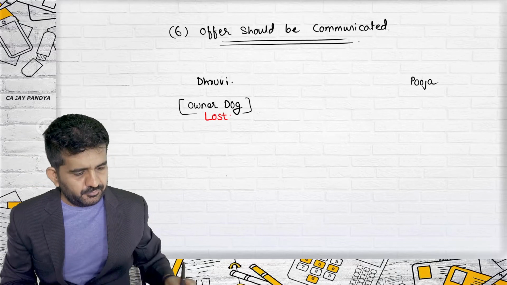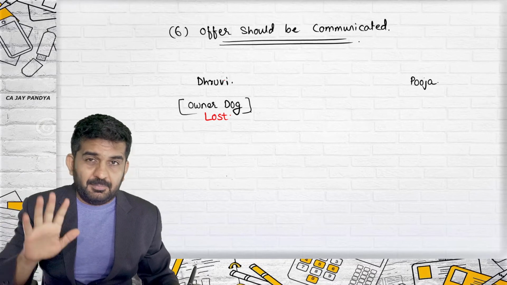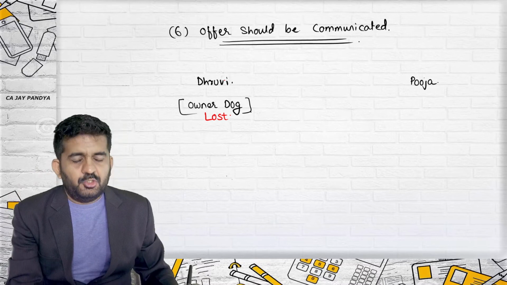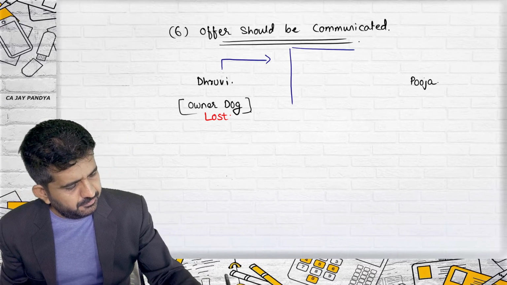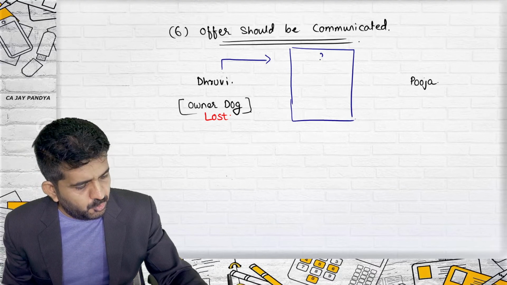All right. Dhruvi gives an offer in a newspaper. And believe me, this is a legal offer. This is not a social offer. Dhruvi gives an offer in a newspaper and it is an offer. And the offer is given today,